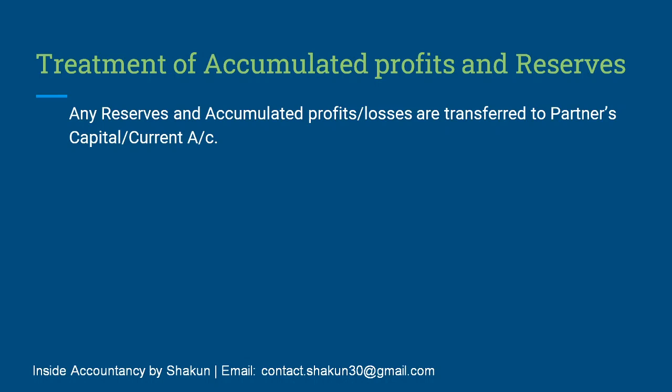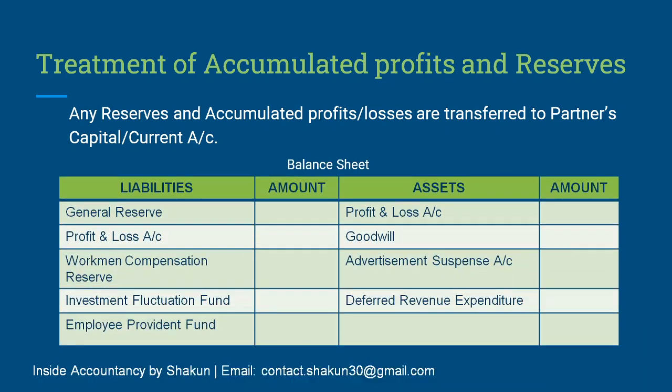Now the various accumulated profits and reserves, you can see in the balance sheet. These are the basic funds or reserves that may be given in a question: general reserve, P&L account, workmen compensation reserve, investment fluctuation fund, and on the asset side also P&L account, goodwill, advertisement suspense, and deferred revenue expenditure. All the items mentioned on the liability side have a CR balance, and all the items mentioned on the asset side have a DR balance.